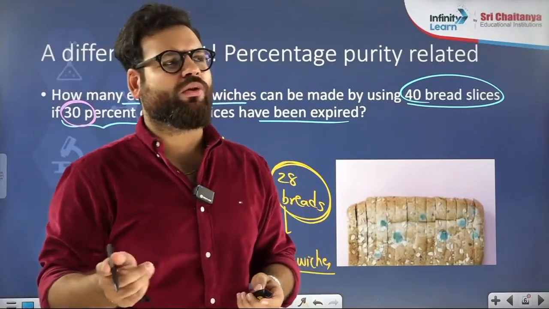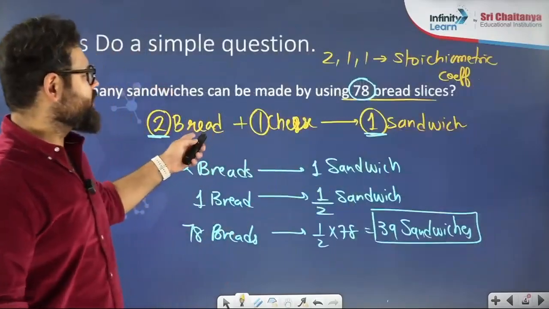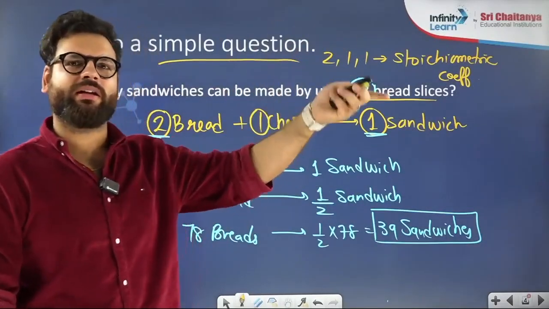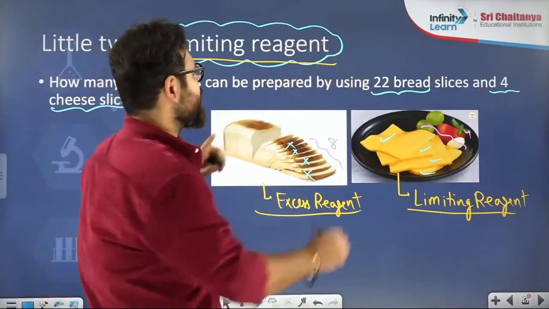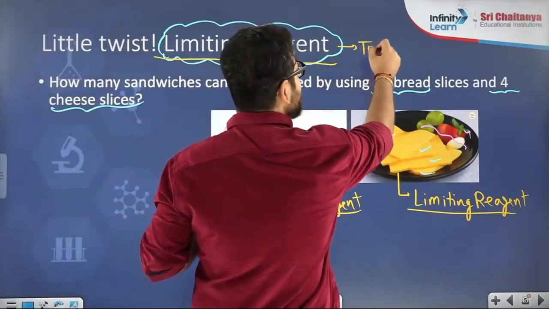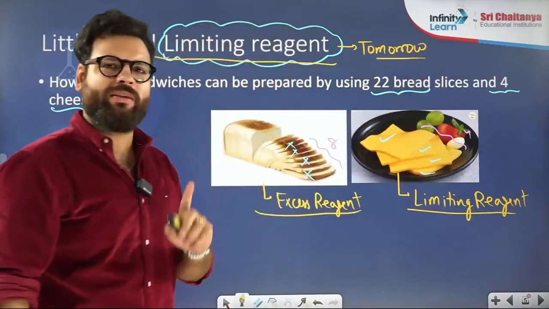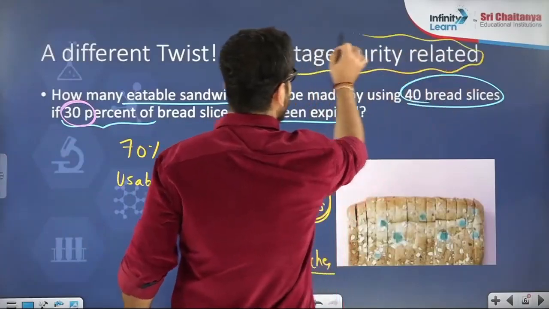Now let us take it to chemistry. These are the 3 types of questions we will do. Simple questions: one thing given, other thing asked. Limiting reagent related questions. Tomorrow we will only discuss limiting reagent type. Today we are doing only the simple one. And the day after tomorrow we will talk about percentage purity related.